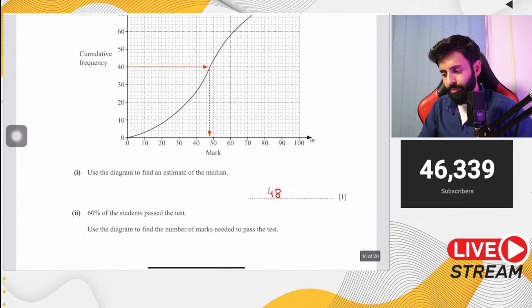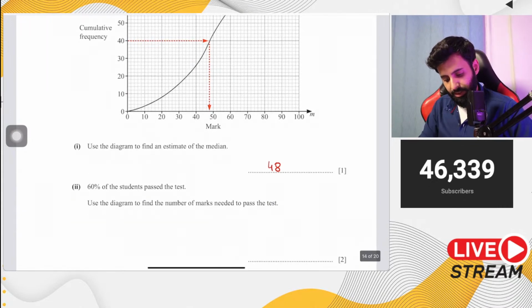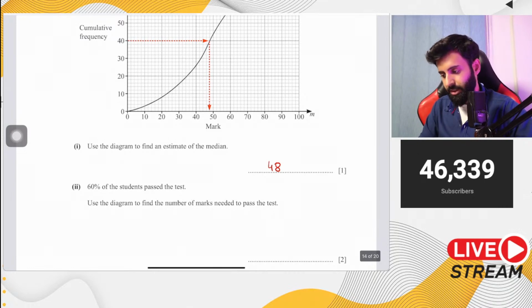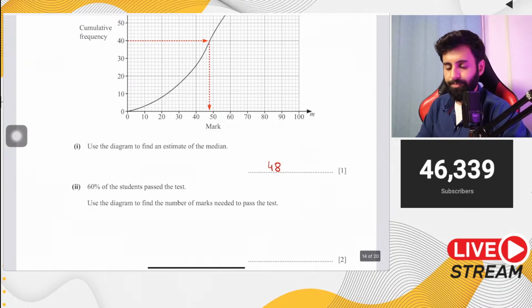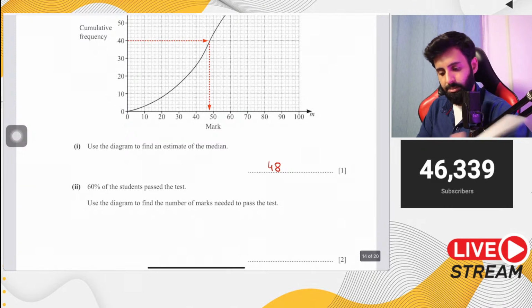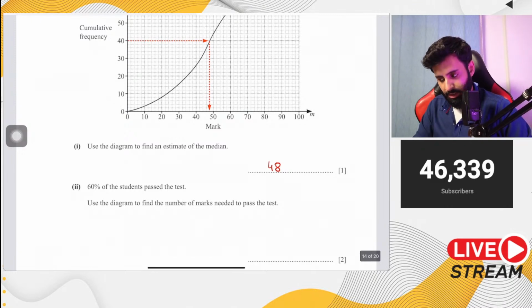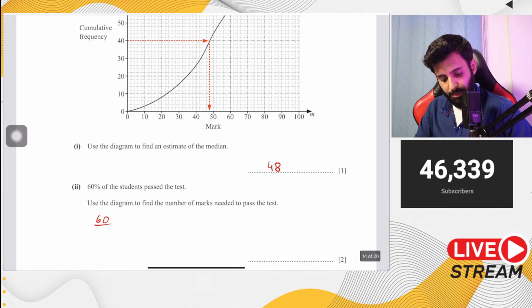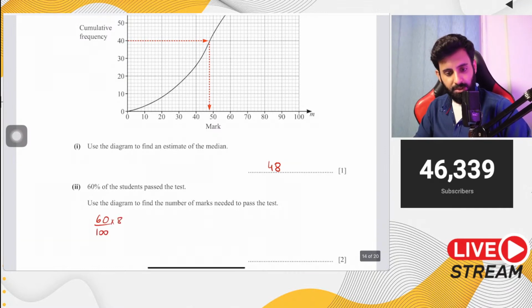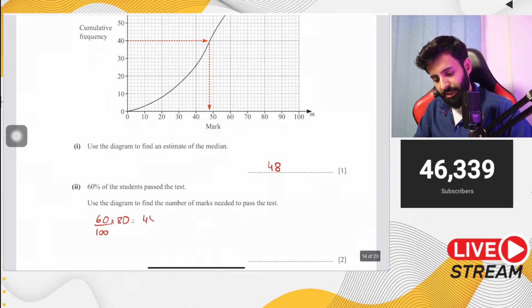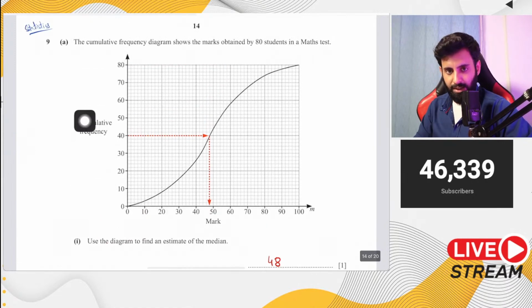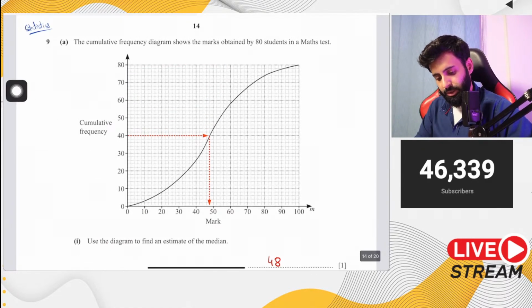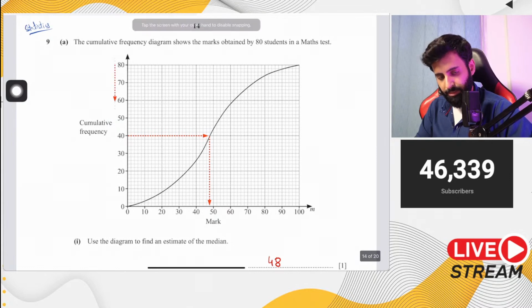Then it says 60% of the students passed the test. Use the diagram to find the number of students. Use the diagram to find the number of marks needed to pass the test. Okay. Now, अब कितने students ने test pass किया? 60%. So first of all, let's find out the number of students who have passed the test. So 60 upon 100 into 80. So that's equal to 48. So that means it's the top 48 that have passed. Okay. Passed जो होंगे वो नीचे से नहीं होंगे, ऊपर से होंगे. So the top 48 that have passed.